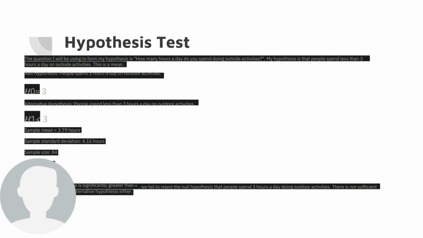The mean for our sample was 3.79 hours, and the standard deviation was 4.16 with a sample size of 84. The z-score ended up being 0.1904, while the p-value was 0.8490. So in conclusion, our p-value was significantly greater than alpha, and we failed to reject our null hypothesis, but there was not significant evidence to accept the alternative hypothesis either.